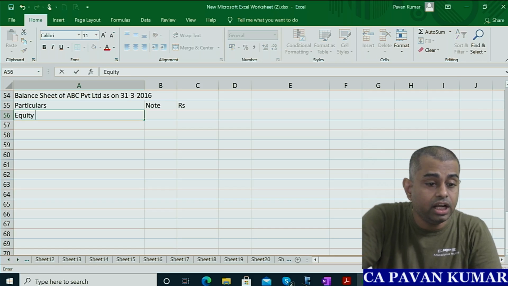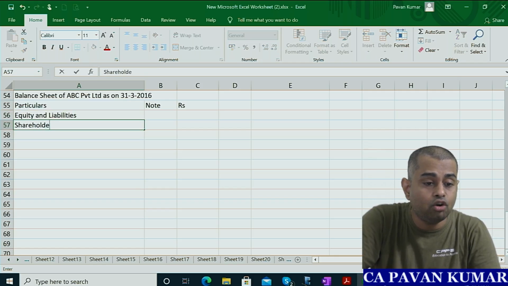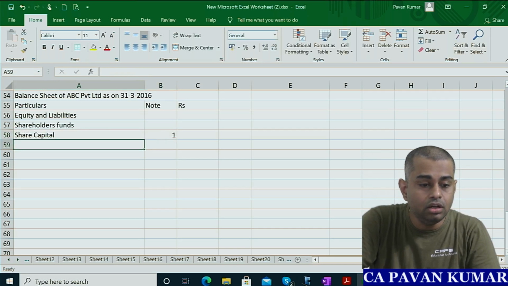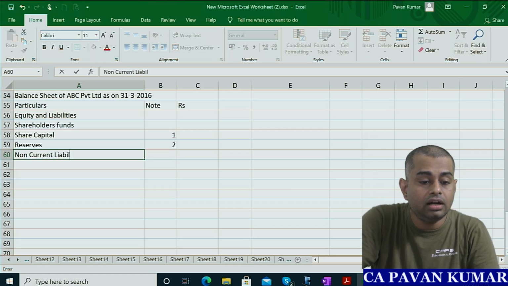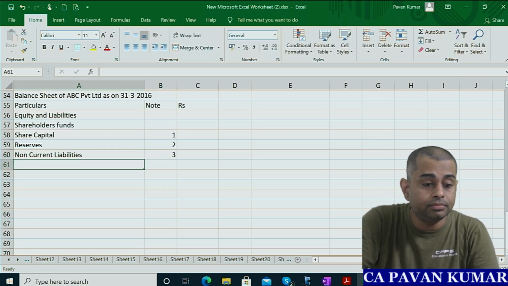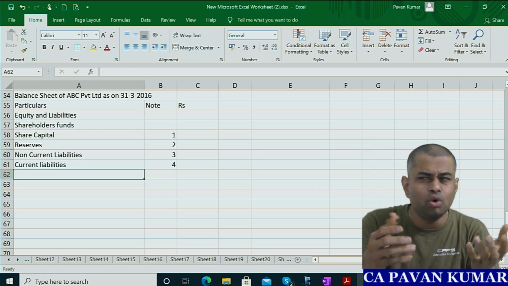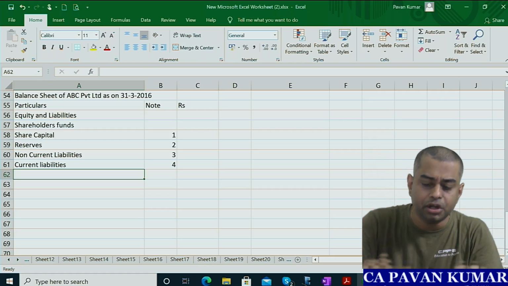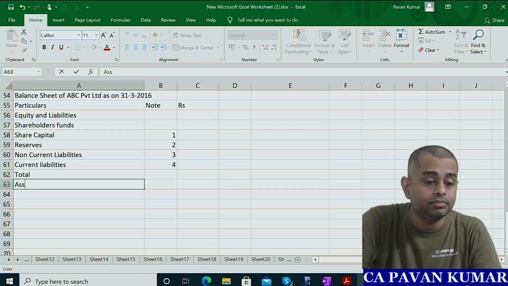First side, equity and liabilities. Under that, shareholders funds. Under that, share capital, note 1. Reserves, note 2. Non-current liabilities, note 3. Current liabilities. If note is required, we'll write note. It is not mandatory that you need to write note all the time. Okay. Total. Then assets.